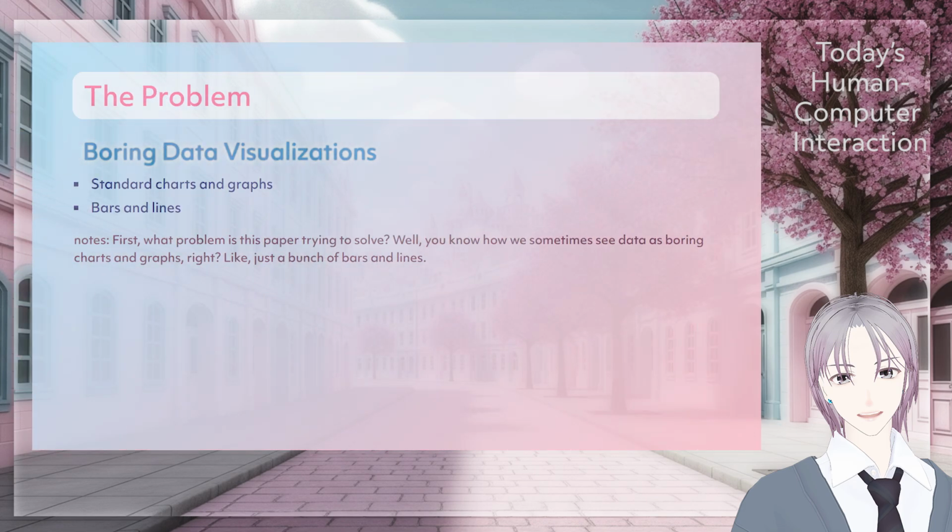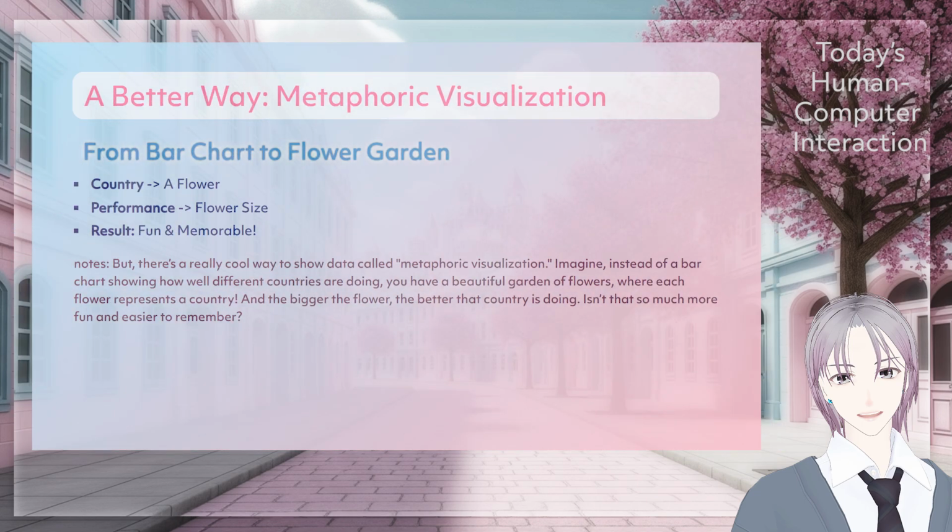First, what problem is this paper trying to solve? Well, you know how we sometimes see data in charts and graphs, right? Like, just a bunch of bars and lines. But there's a really cool way to show data called metaphoric visualization. Imagine instead of a bar chart showing how well different countries are doing, you have a beautiful garden of flowers, where each flower represents a country, and the bigger the flower, the better that country is doing. Isn't that so much more fun and easier to remember?